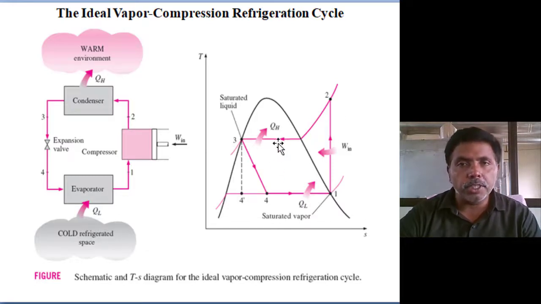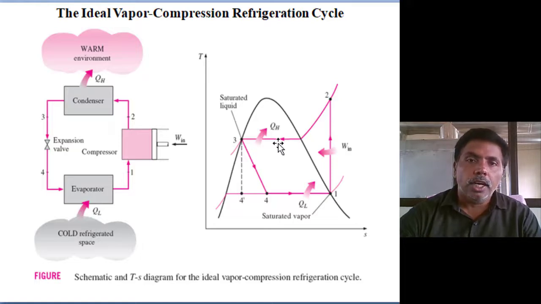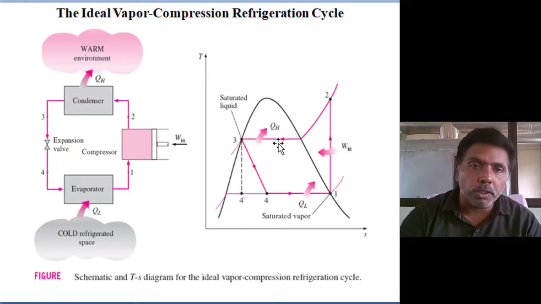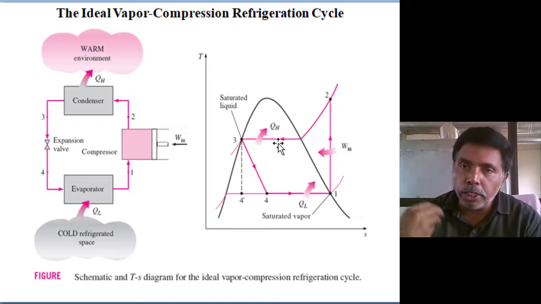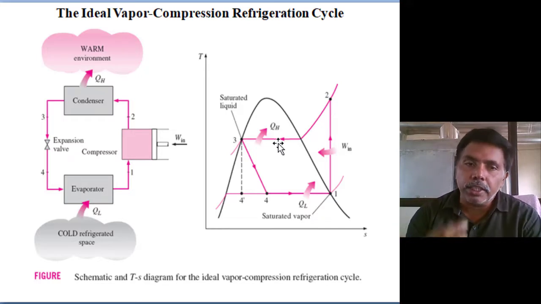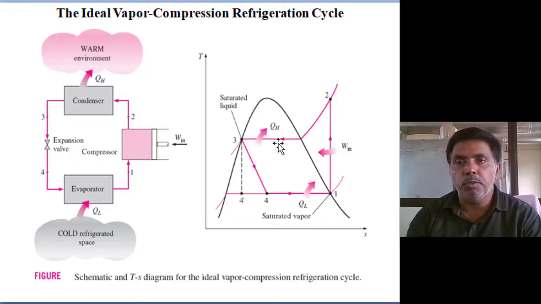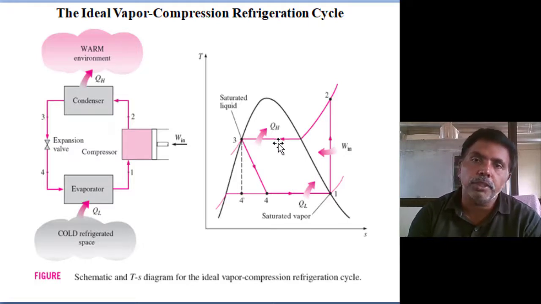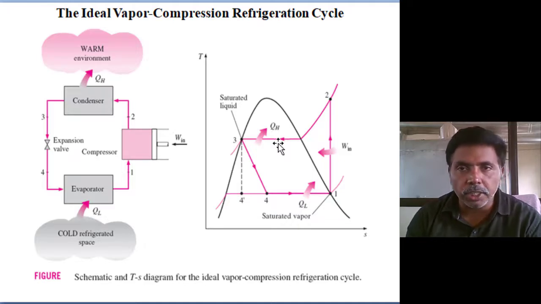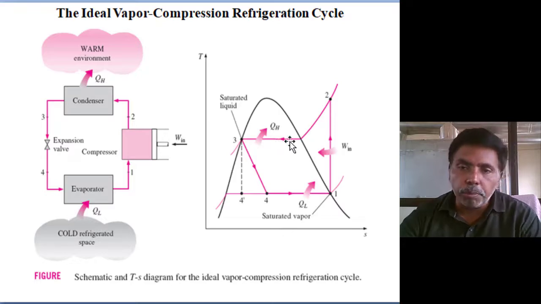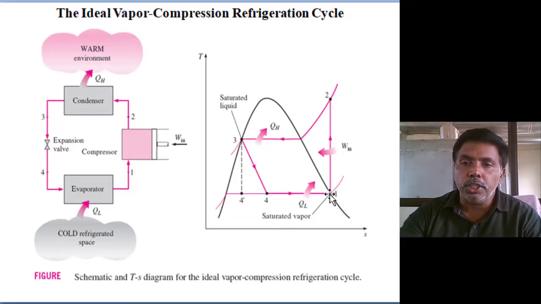Why are we raising the pressure? The first target: high temperatures are required, more than ambient. Whatever heat we absorb, if we are unable to reject the heat, we cannot recycle the utilization. We want to recycle the same mass of refrigerant, so we want to reject the heat. At low temperatures, we can't reject the heat, and further absorption will take place. So we are compressing the refrigerant. The saturated vapor from the evaporator exit we compress to the high condenser pressure, and we get superheated vapor at high pressure.